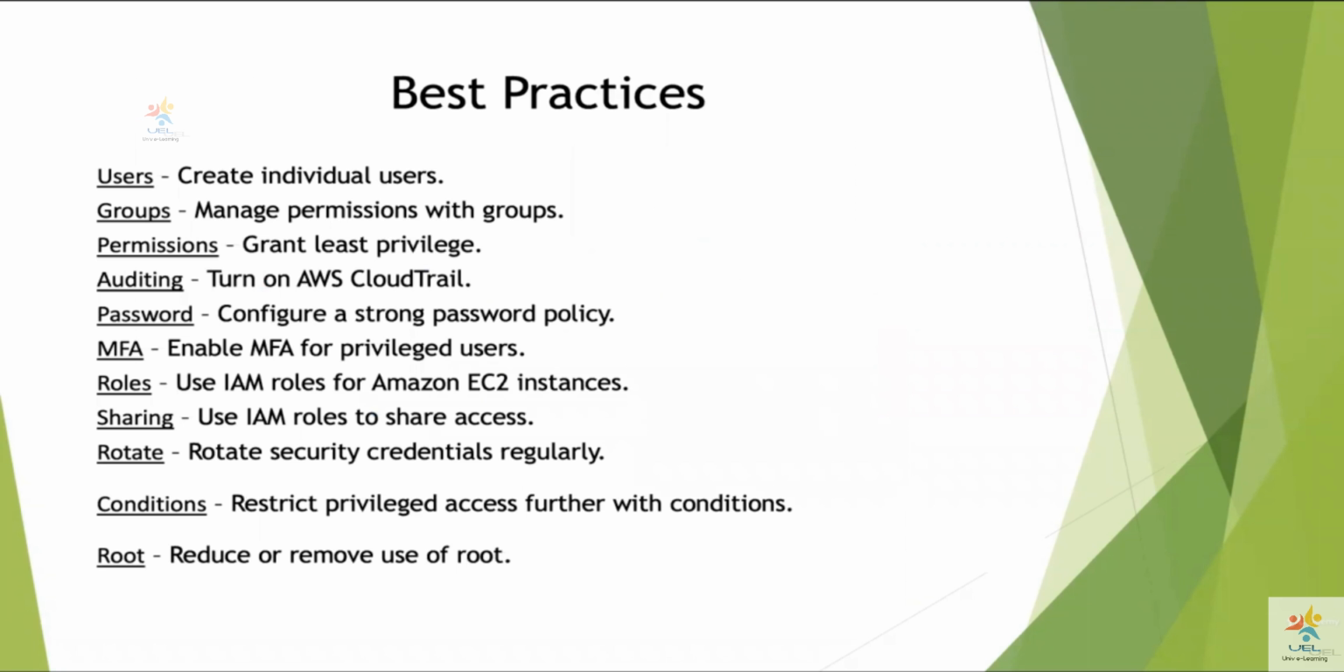So best practices when it comes to IAM is that you have to create individual users. You have to manage permissions with the use of groups, and grant least privilege, in the sense which we were discussing before regarding fine-grained access control. Always turn on AWS CloudTrail. We will look at CloudTrail later in a future lecture, which talks about auditing. Each and every API action, each and every action that the user does on the AWS console is audited and logged, and that is through the use of a service called CloudTrail.